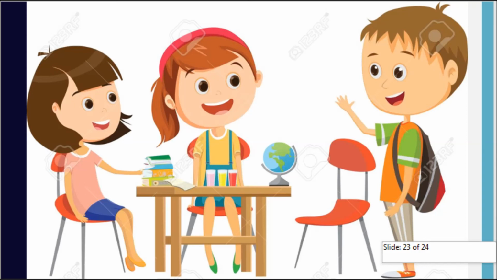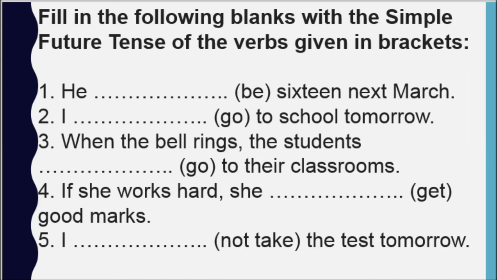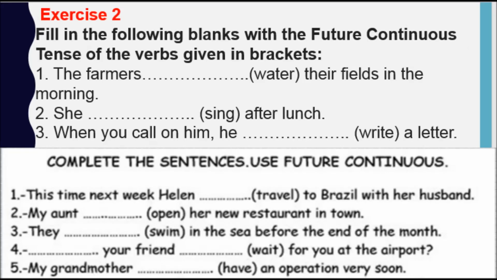In the first exercise, you are to fill in the blank with the simple future form of the verb given in the bracket. Remember, the be form of present tense is is, am and are. The past form of be is was or were. The future form of be is will or shall. Exercise 2. There are 2 parts in this exercise.